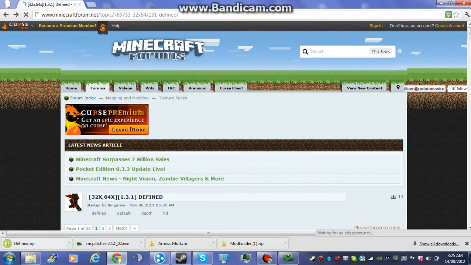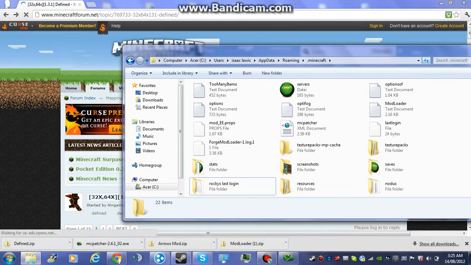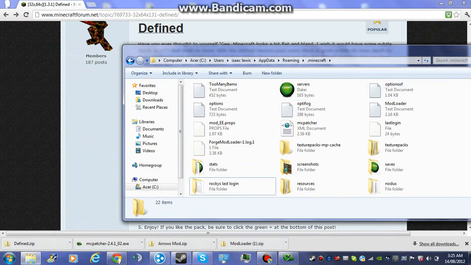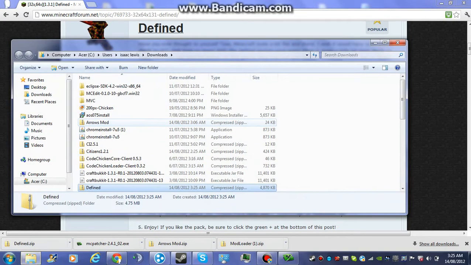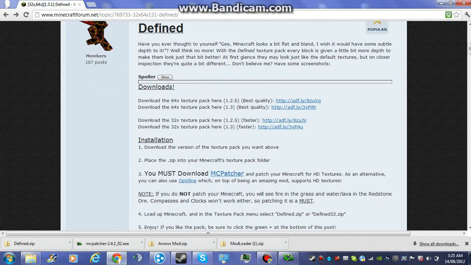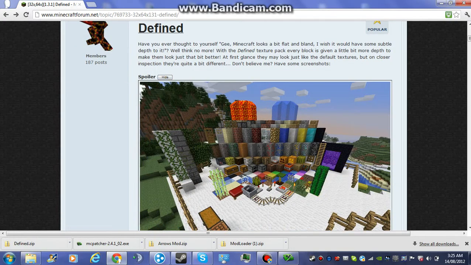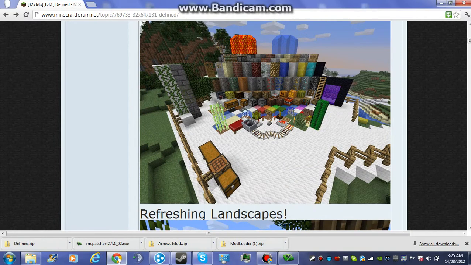So while it's downloading, we don't do anything. While it's downloading, we close this. Right, okay, I'm going to press show in folder. Defined, here we go. The link for this texture pack will also be in the description below.